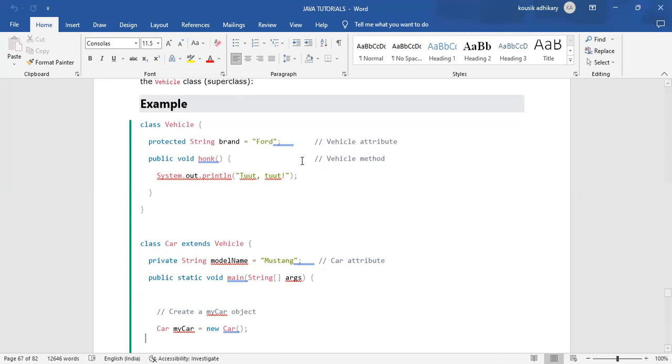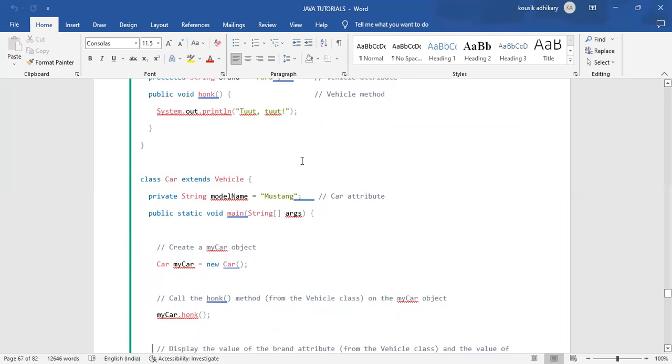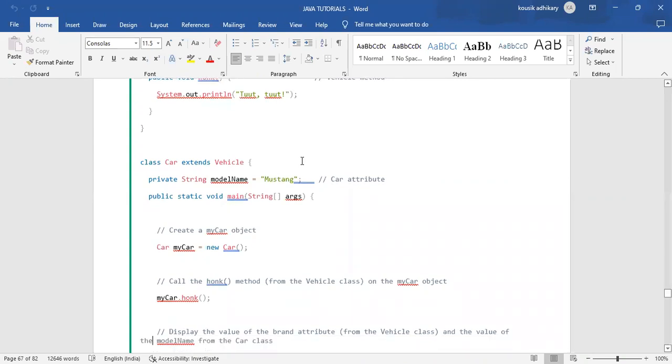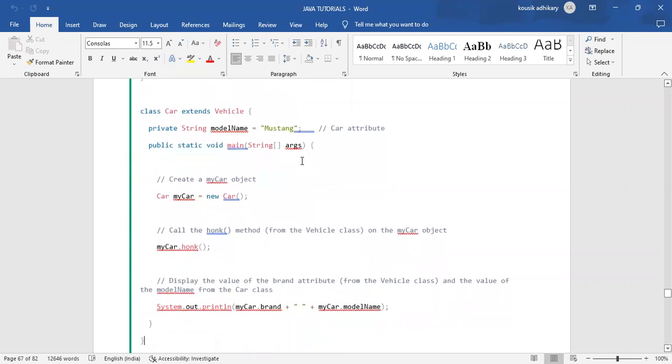Have you noted down that code? Just a minute. Okay, done. Last line.